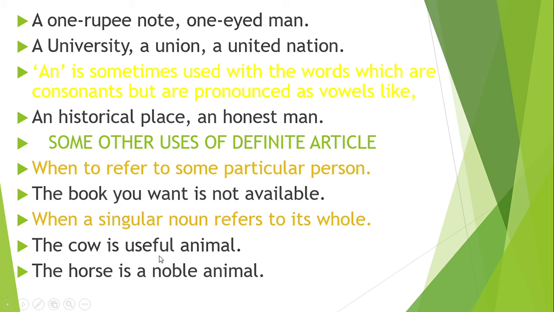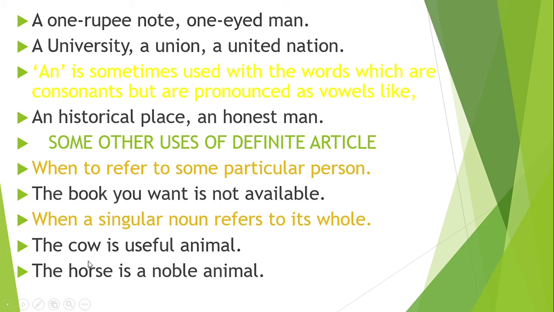The cow is a useful animal means all the cows are useful. So when a singular noun is used for the whole, we use the with it. The cow means many cows, all cows. The horse is a noble animal. Here the means all horses.